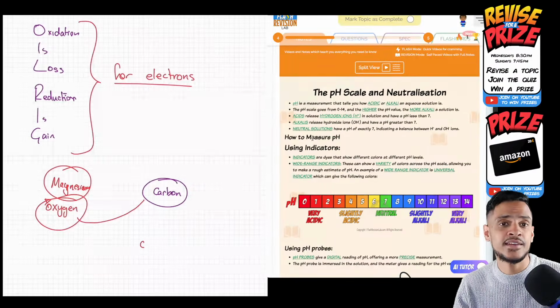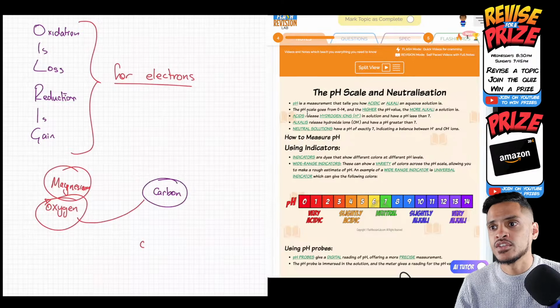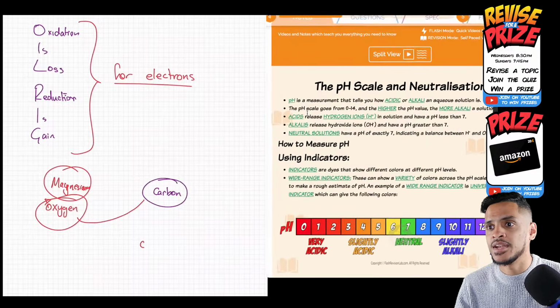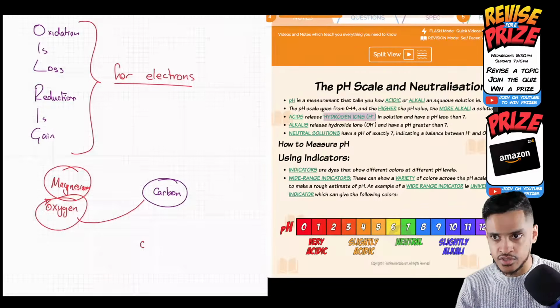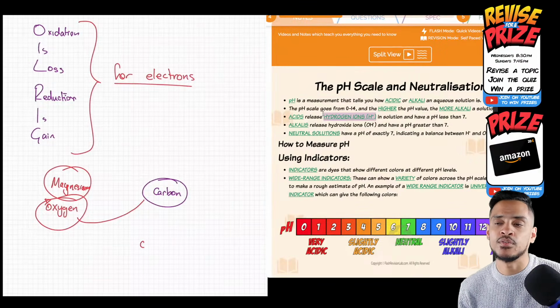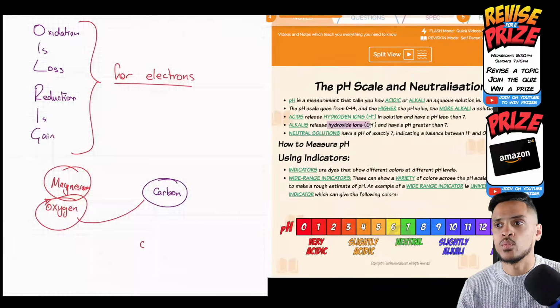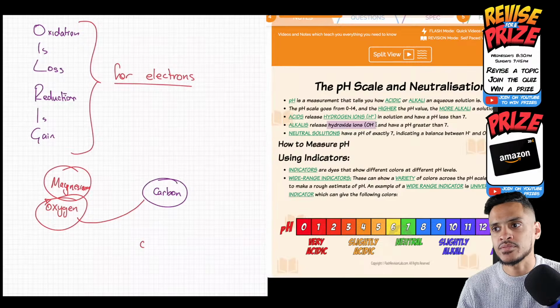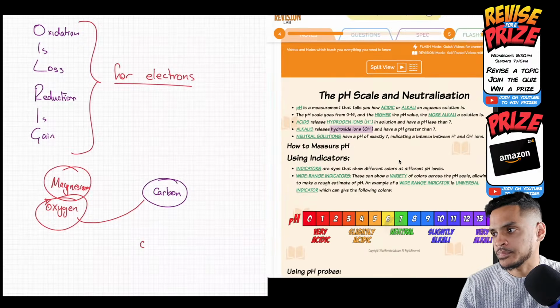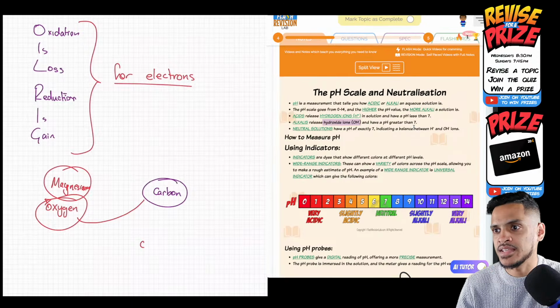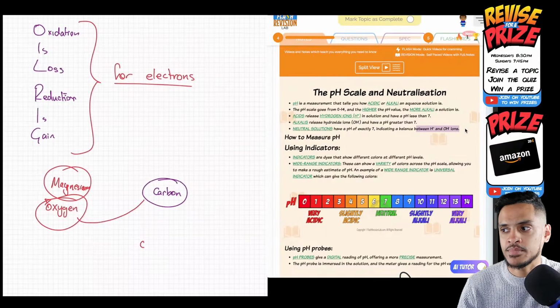What is the definition of an acid and an alkali? An acid releases hydrogen ions, H+ ions, in solution. If you add an acid to water, it will release H+ ions. An alkali will release something else: hydroxide ions, which are OH- ions. Neutral solutions just have a pH of 7. They have an exactly balanced number of H+ and OH- ions.